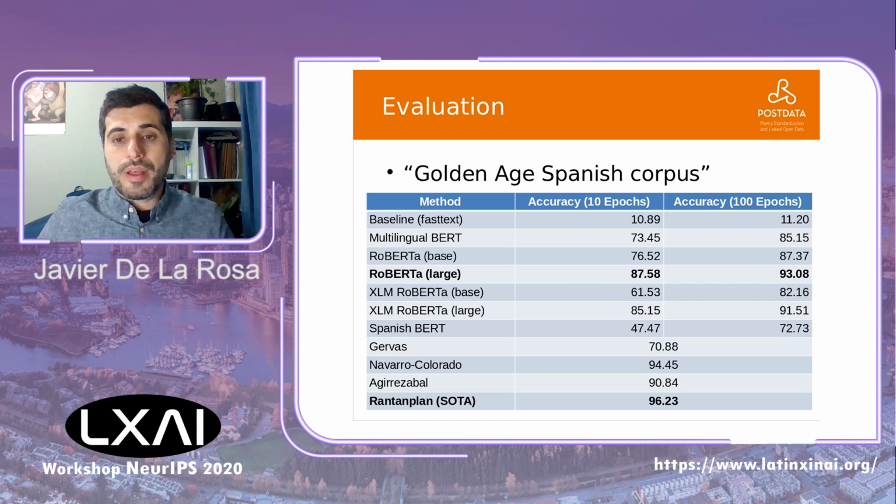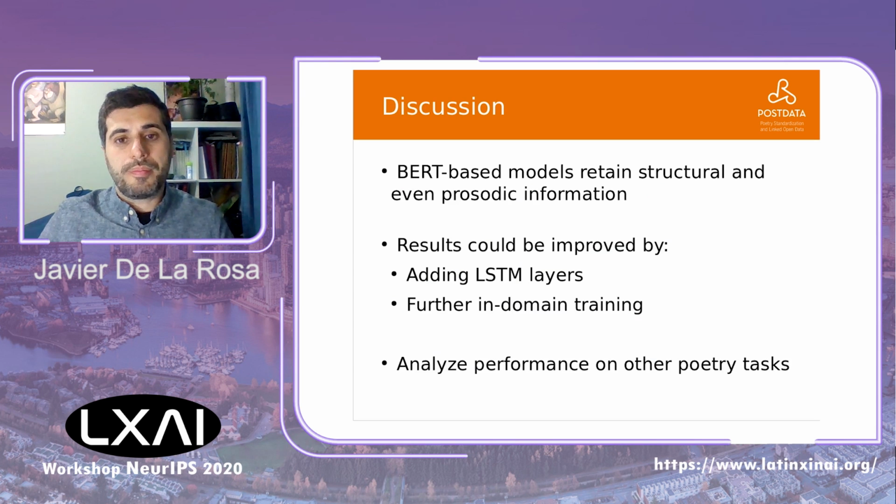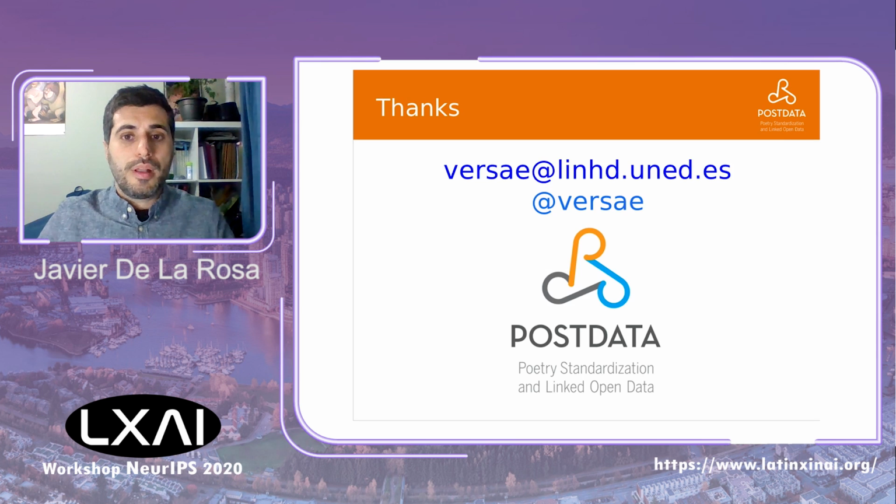So we believe that by making this comparison, we have proven that BERT-based models actually retain enough structural and even prosodic information to perform well in these kinds of tasks. Our results could be improved by adding more layers, maybe even GLU units, and of course further in-domain training. Moreover, we want to analyze the performance of these BERT-based models on other poetry tracks that are readily available. Thank you so much. I'm ready for your questions.